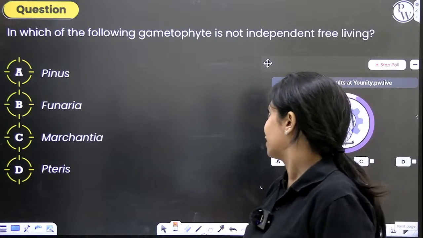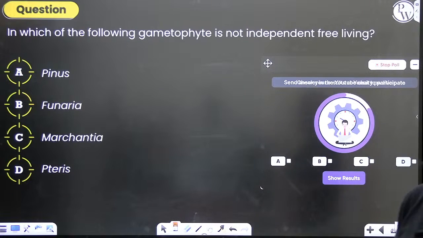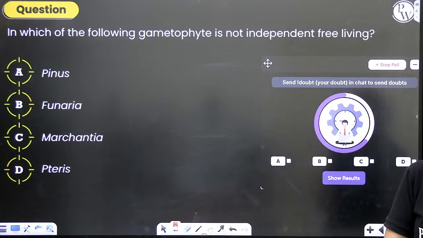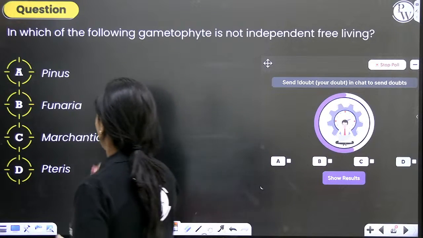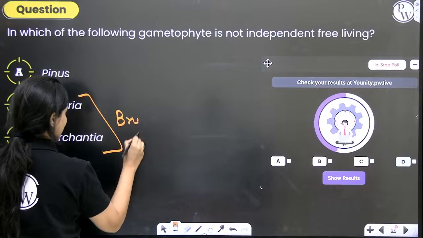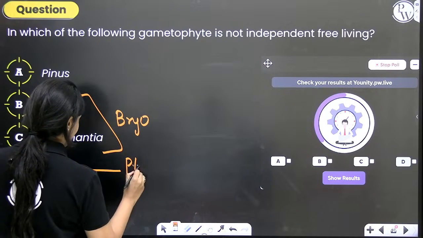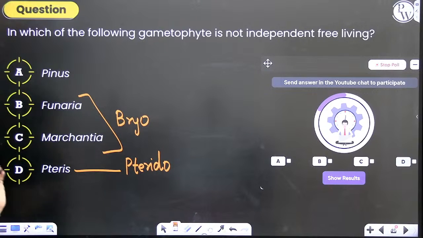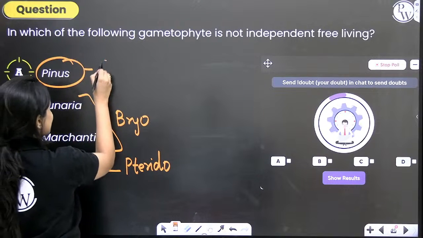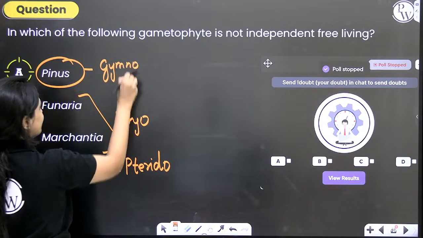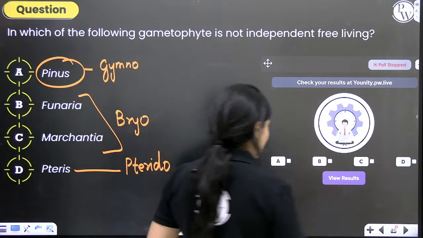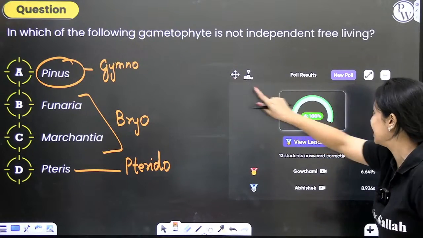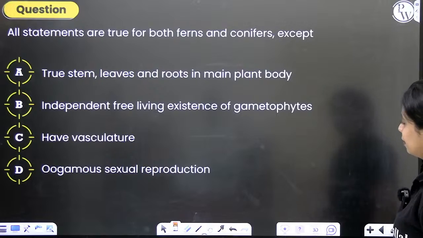In which of the following is the gametophyte not independent and free living? Funaria and Marchantia are bryophytes. Pteris obviously is a pteridophyte. In both bryophytes and pteridophytes, the gametophyte has free living existence. Pinus is a gymnosperm. In gymnosperms, the gametophyte does not have free living existence. So the correct answer to this question is option A. 100% of you have answered correctly. That's brilliant. Next question.